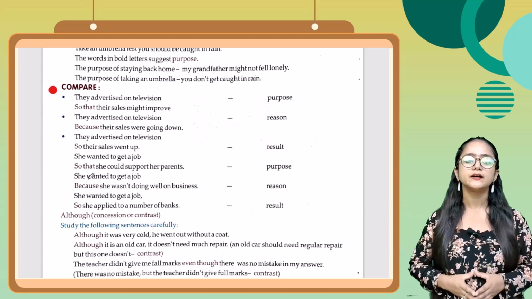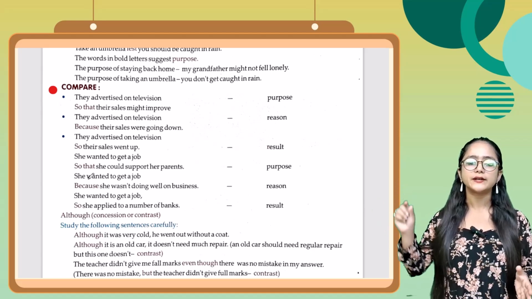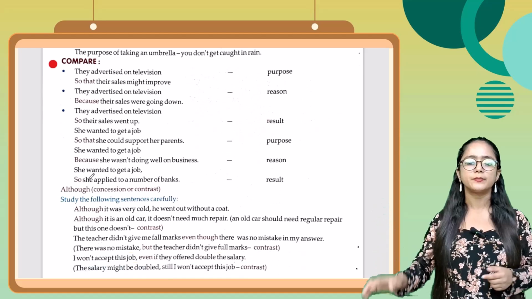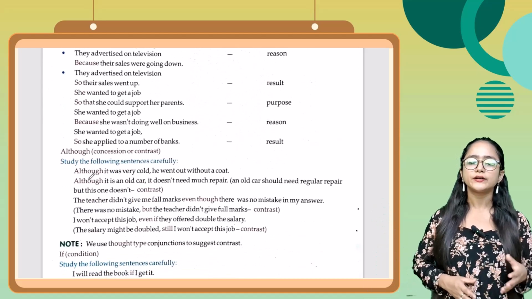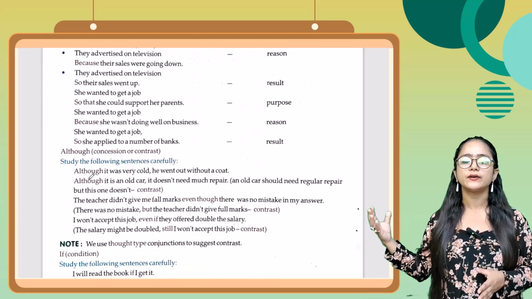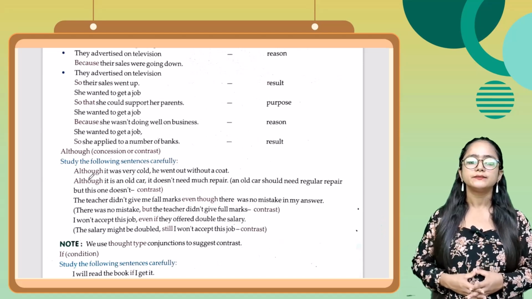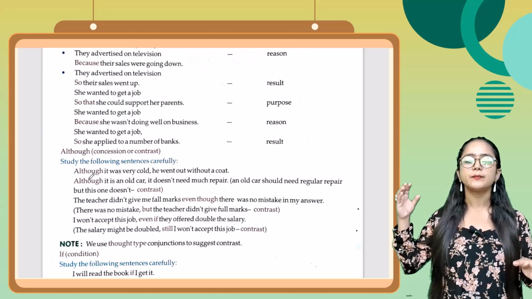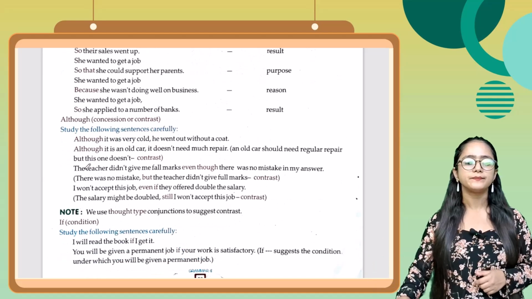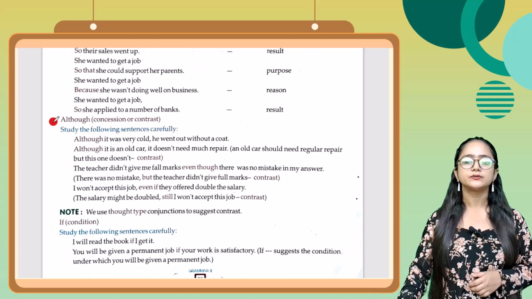Next one, they advertise on television so their sales went up. ये आपका result था. She wanted to get a job so that she could support her parents. ये आपका purpose है. Next one, she wanted to get a job because she was not doing well on business. ये आपका reason है. She wanted to get a job, so she applied to a number of banks. ये आपका result है.